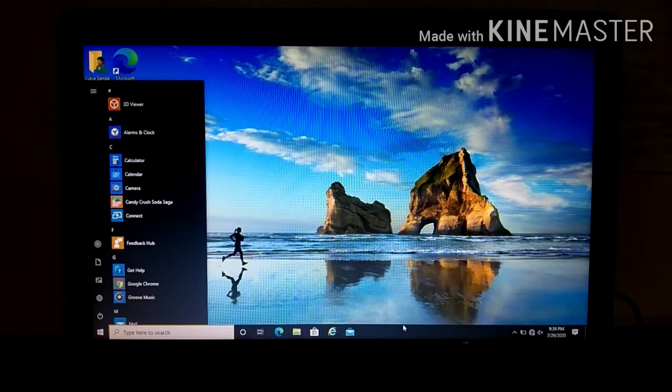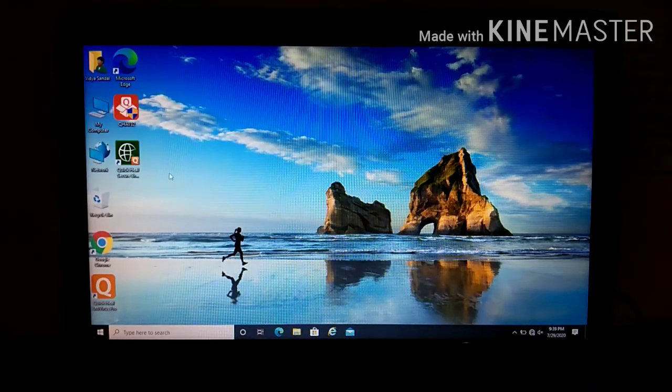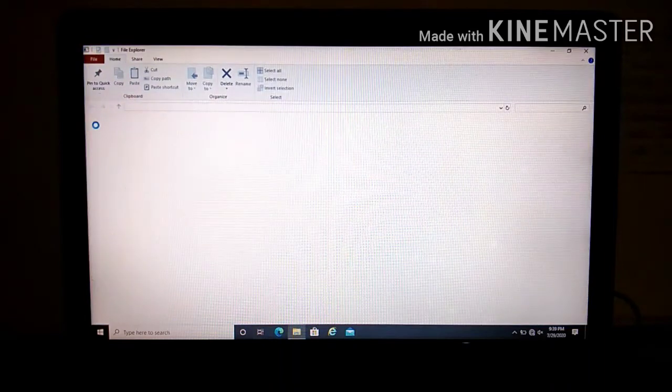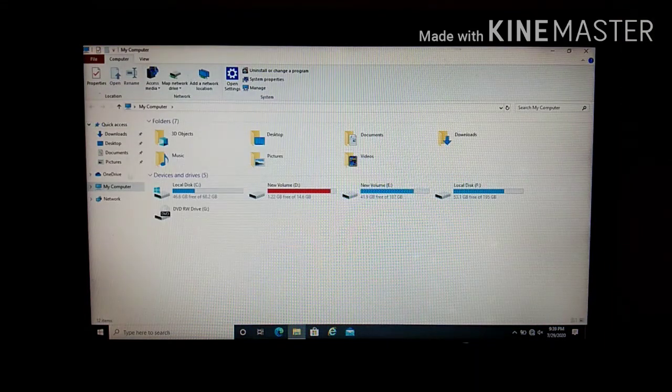Now the next is computer. Here we have My Computer. Using the My Computer folder, you can access all the folders and files stored in your computer. So how to open this? You have to double click. You can see this My Computer folder, where whatever data or files or images you have created in your computer will be seen to you here.